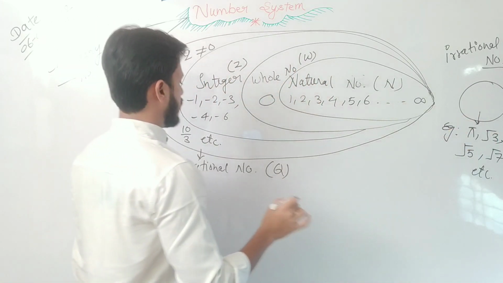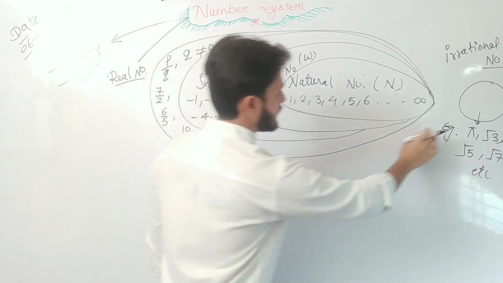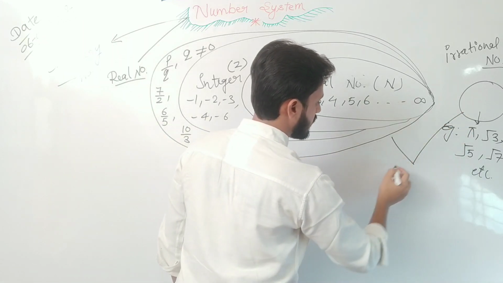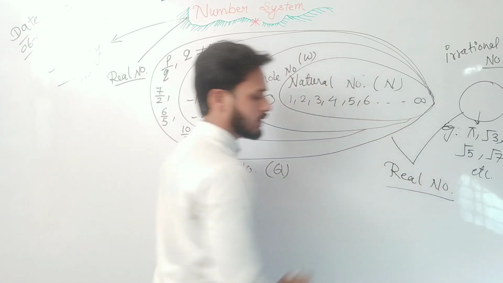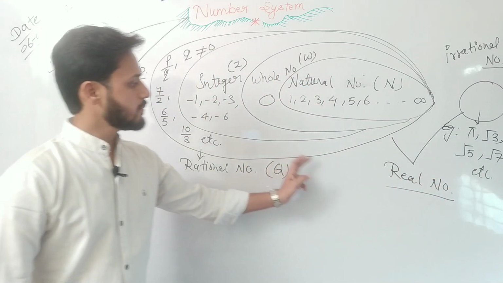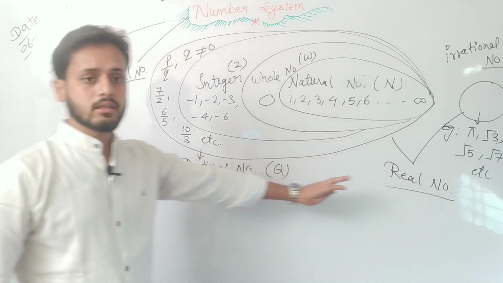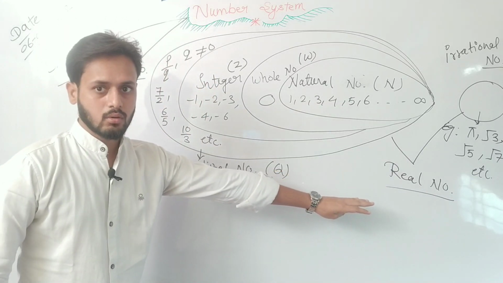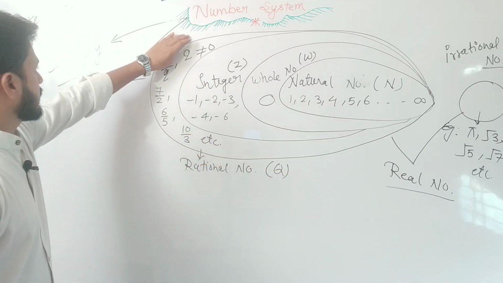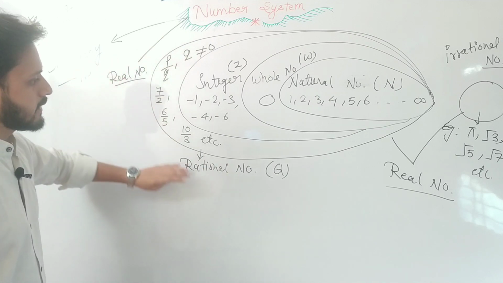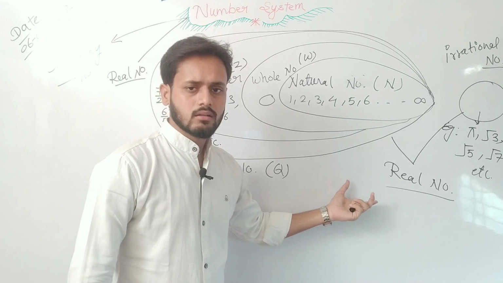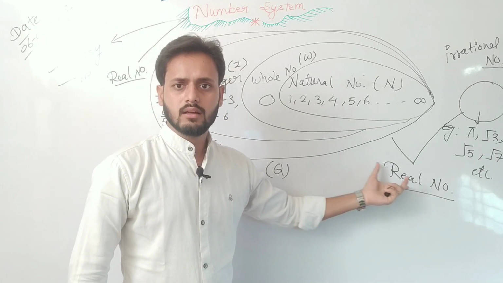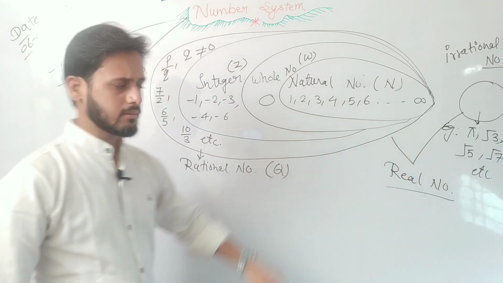Clear? The combination of rational numbers and irrational numbers is called the real number. Numbers are of two types, imaginary and real, and the real number is the combination of the rational numbers and the irrational numbers.